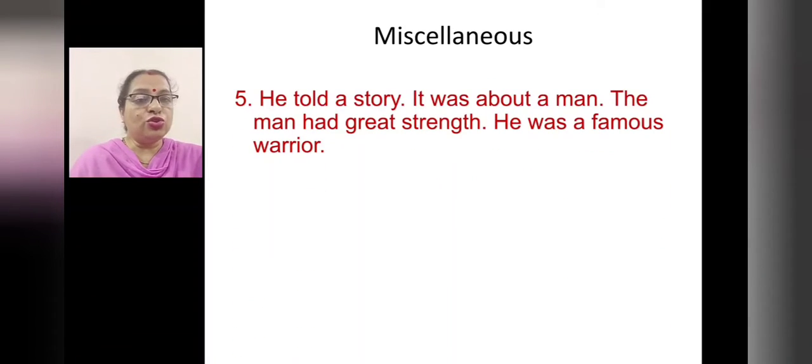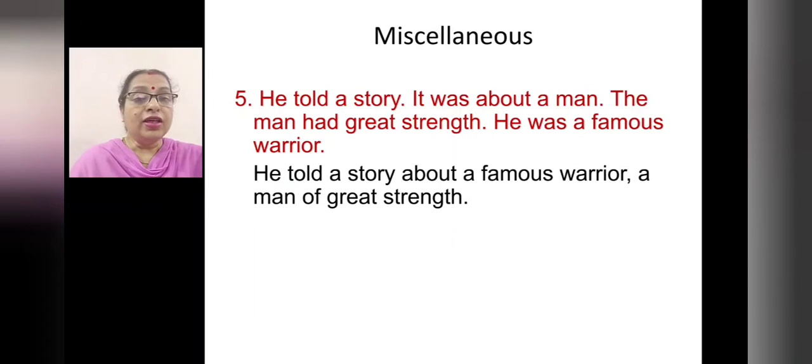He told a story. It was about a man. The man had great strength. He was a famous warrior. Combine them. He told a story about a famous warrior, a man of great strength.